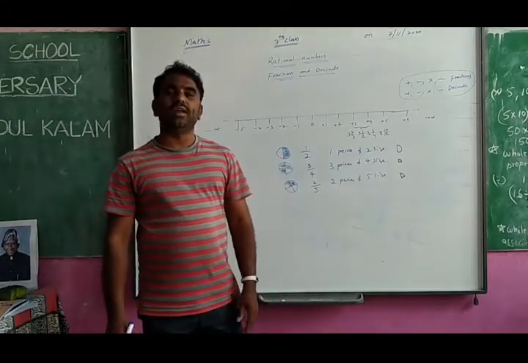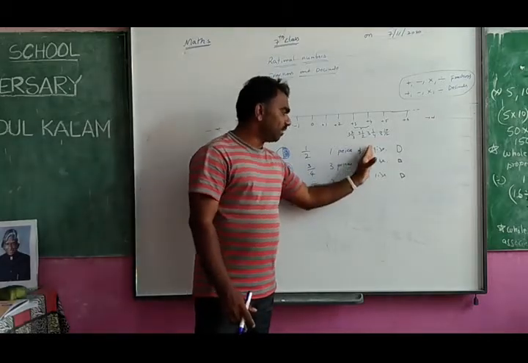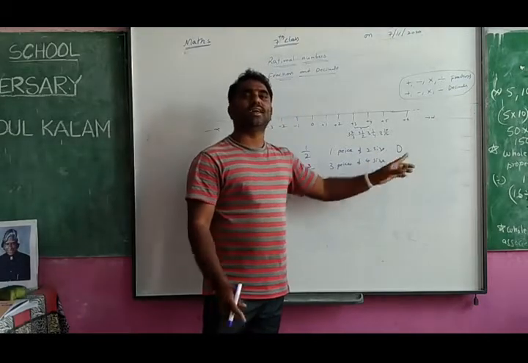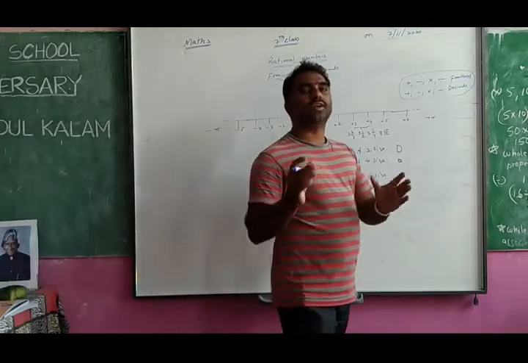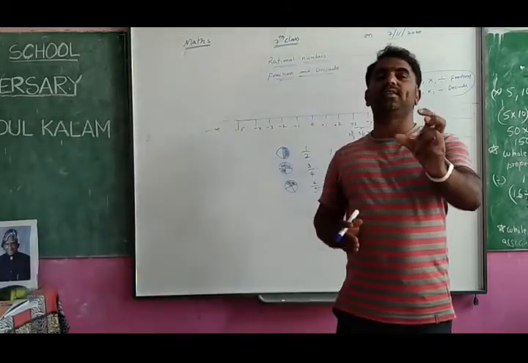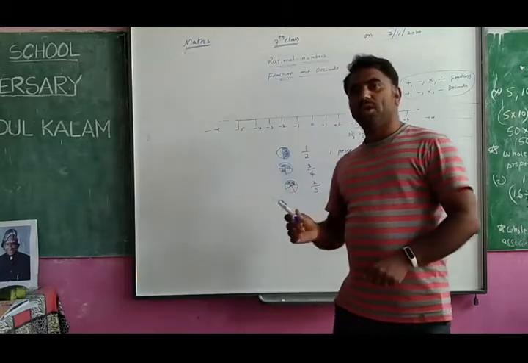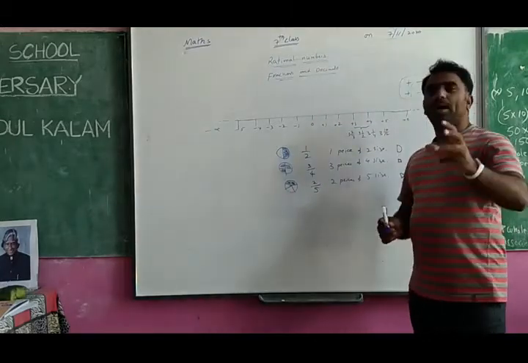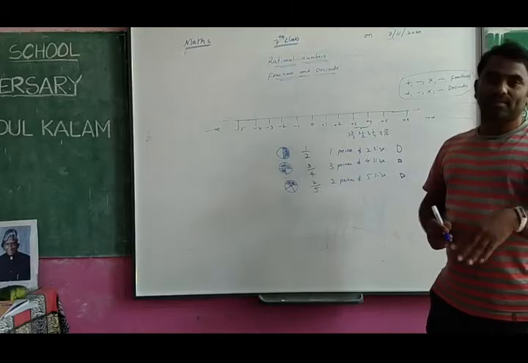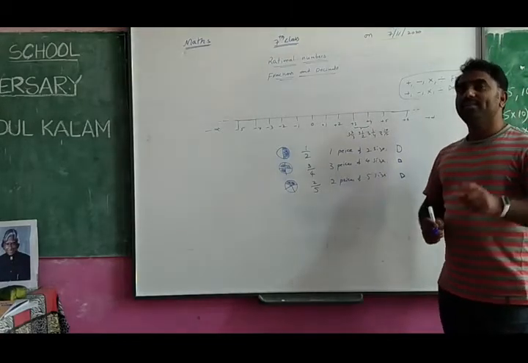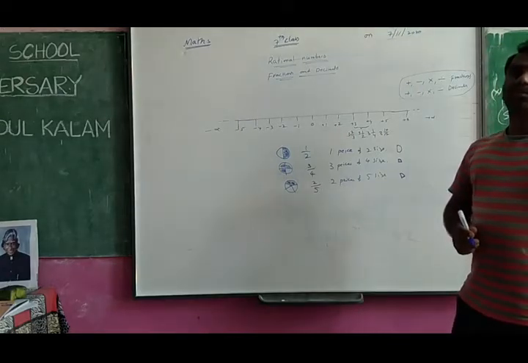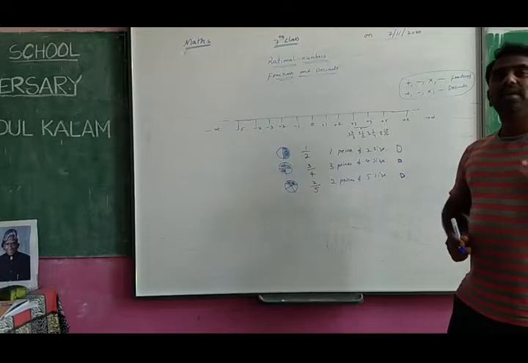So you are identifying that when the size number is increasing, the size is not going to increase. 2 size means when one object is cut into 2 pieces, what size will come? That is called 2 size. 4 size means when the object is divided into 4 pieces, then how much is one piece? That is called 4 size. 10 size means when one apple is cut into 10 pieces, what size will come? That is called 10 size.